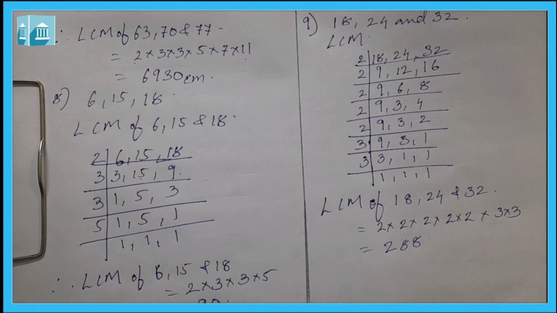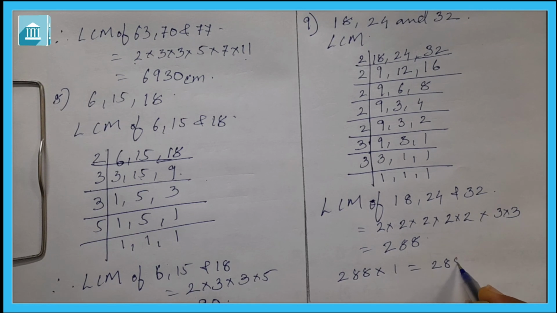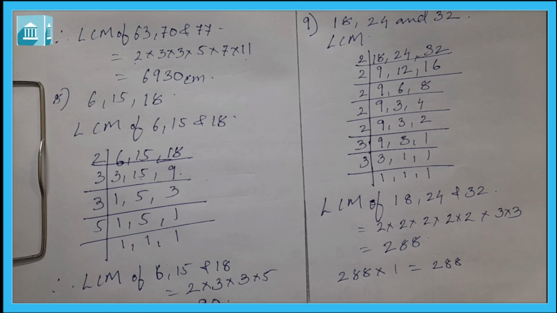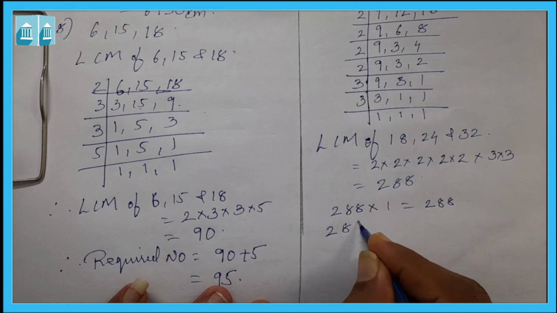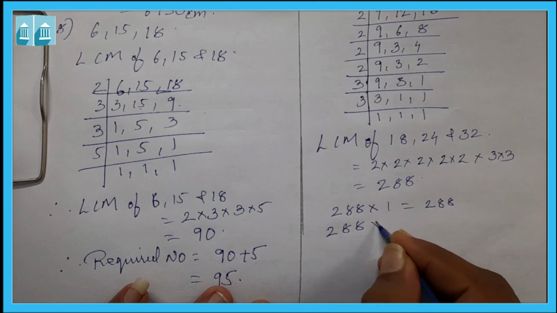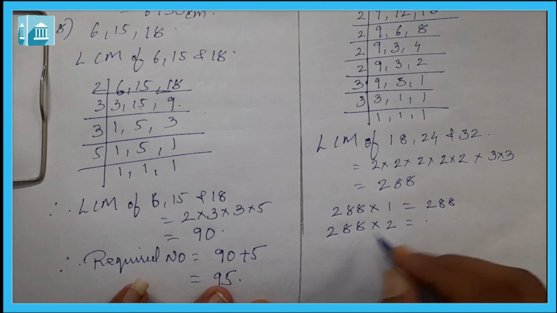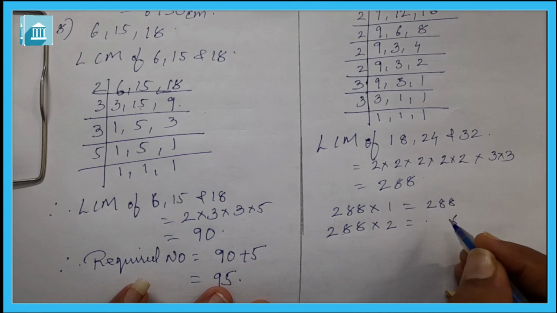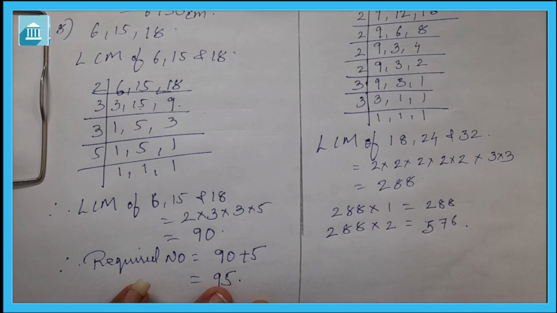Now we have to find out the smallest 4-digit number. So the smallest 4-digit number will be, we should know that 288 into 1 is equal to 288. This is not the smallest number. Then 288 into 2, 8 twos are 16, again 8 twos are 16 plus 1, 17, 2 twos are 4, again it is also not.